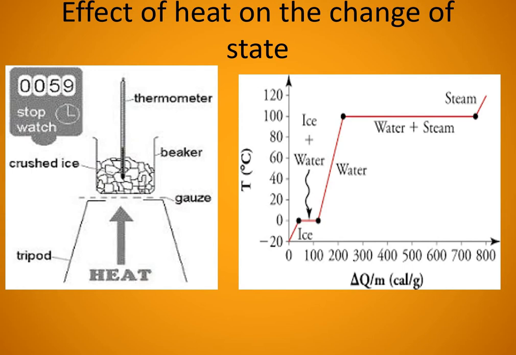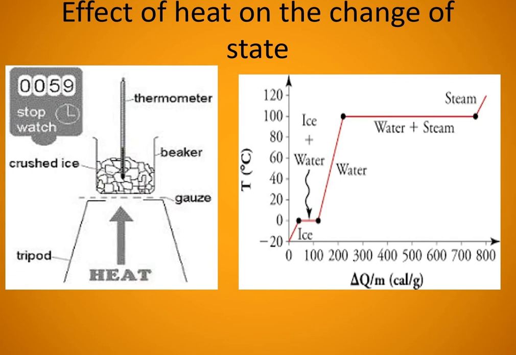In that process, a change of state is taking place. Change of state means 0 degrees Celsius ice is getting converted into 0 degrees Celsius water, because of which there is no increase in temperature. Even though we are providing heat energy, that energy is utilized to change the state of the substance. So there is no temperature increase, which is the horizontal line you can see. During that stage, both ice and water coexist.